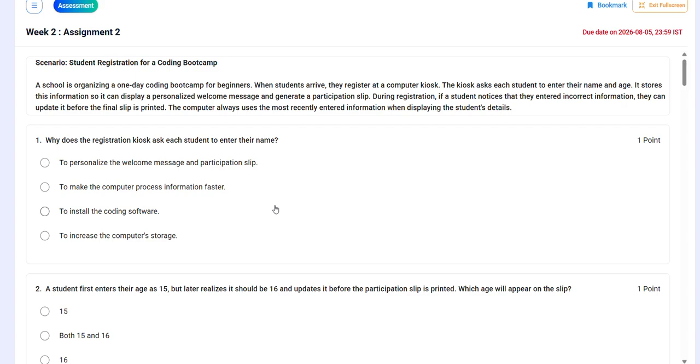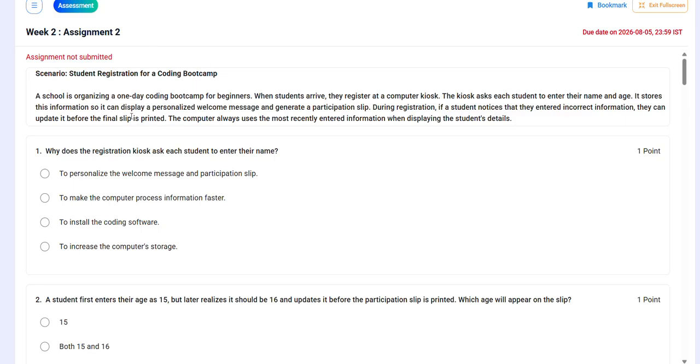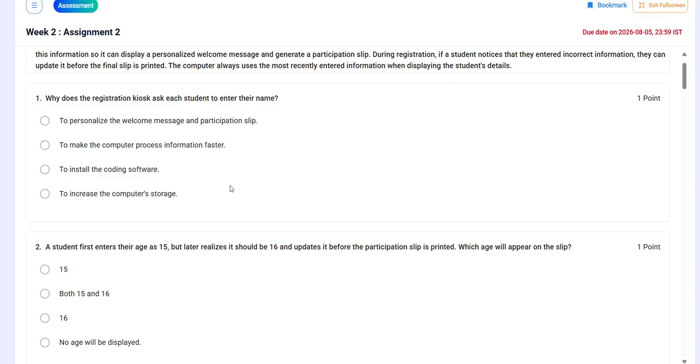The first question is totally scenario based. So first you have to read the whole scenario, and after that the first question: why does the registration kiosk ask each student to enter their name?